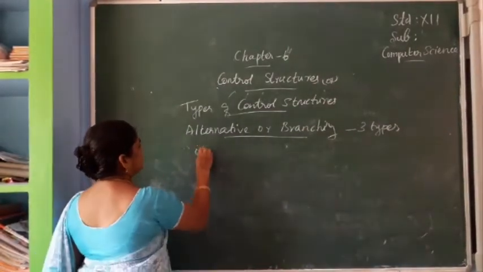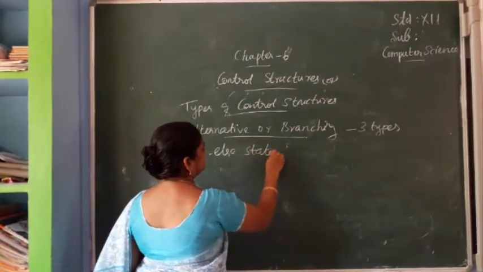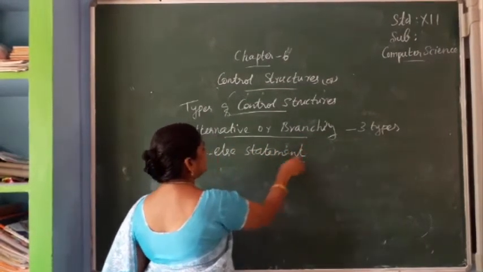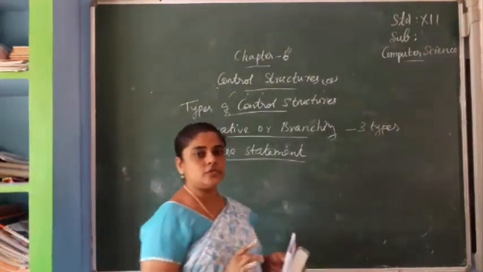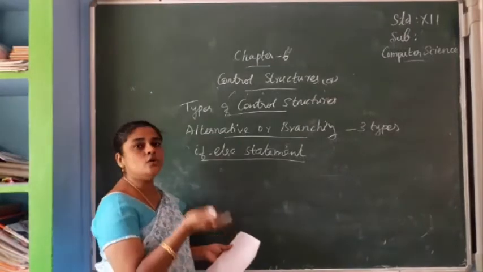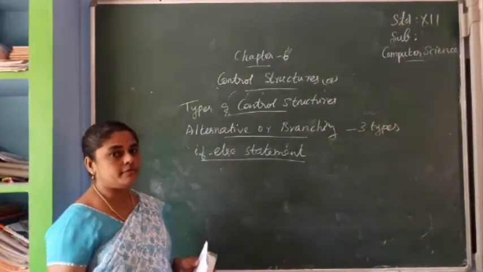Next, the if else statement. In the if else statement two possibilities are there, and among them one will be executed. If the condition is true, the first statement will be executed. If the condition is false, the next statement will be executed.